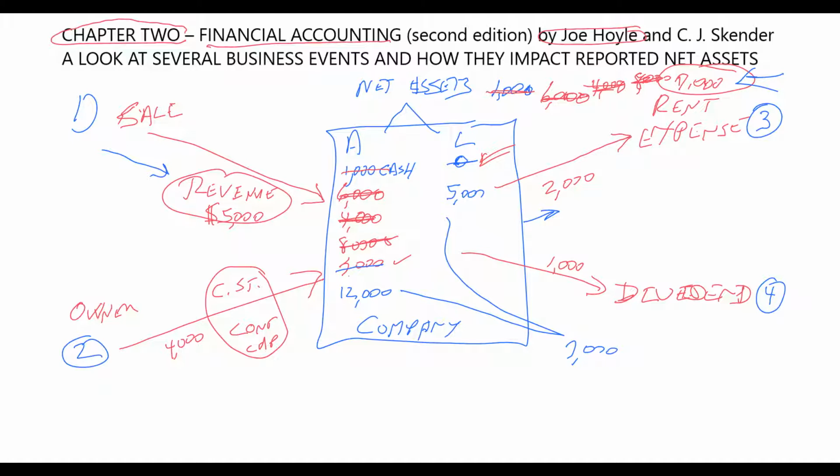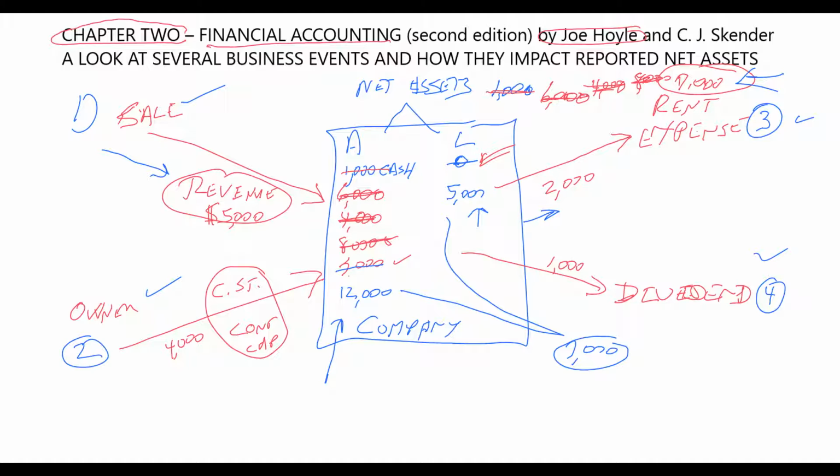The reason is that borrowing money is not a revenue, it's not contributed capital, it's not an expense, it's not a dividend. Your assets go up, in this case $5,000, and at the same time your liabilities go up by $5,000. So although that's an important event, it doesn't change the size of the company, just the composition.